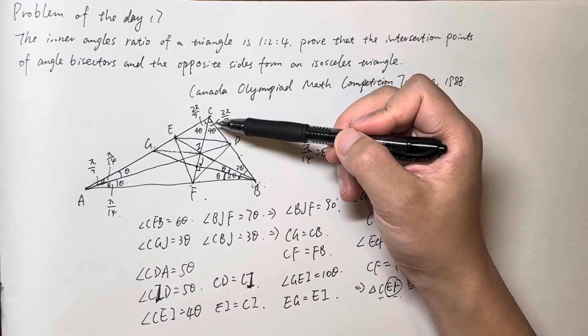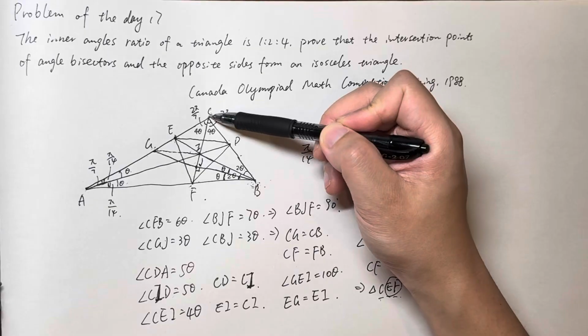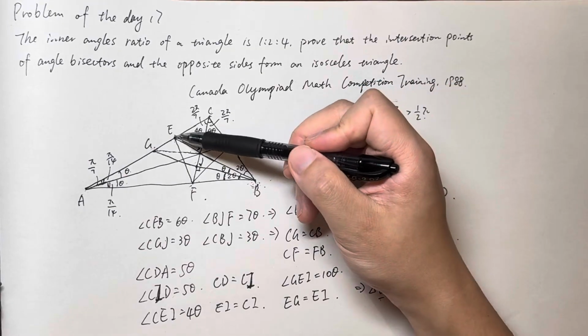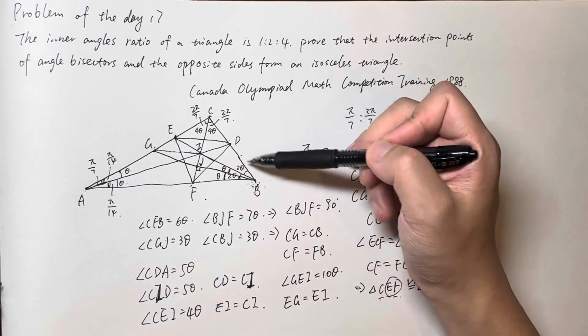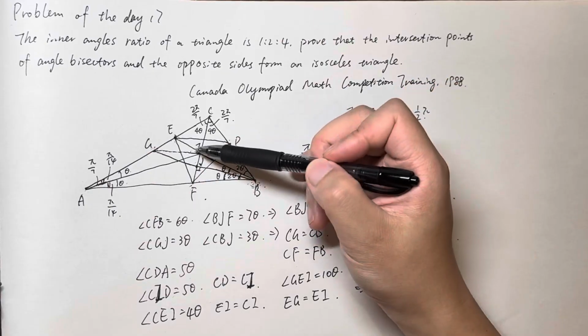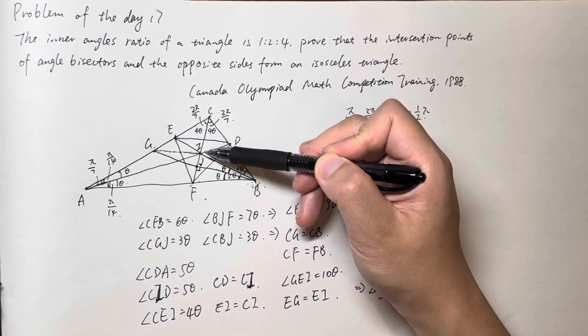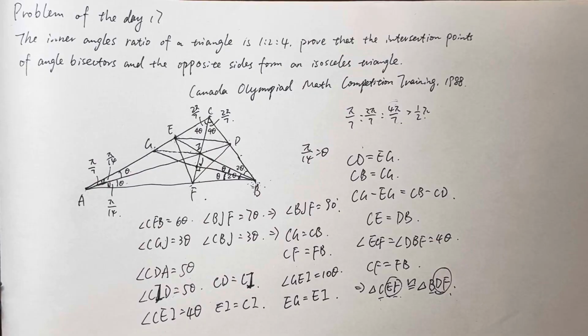And also you already noticed that CG equals CB. So you want to know whether EI equals a segment here, then you need to calculate all of these angles, okay? I think nowadays it's not a difficult problem on the IMO level or even on the national level, but it's still definitely a problem on the state level.